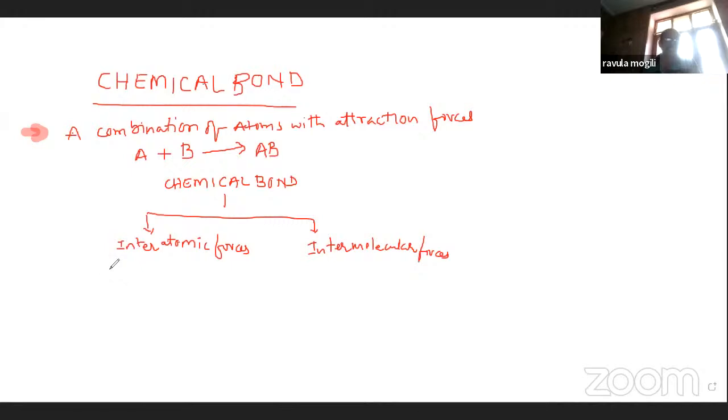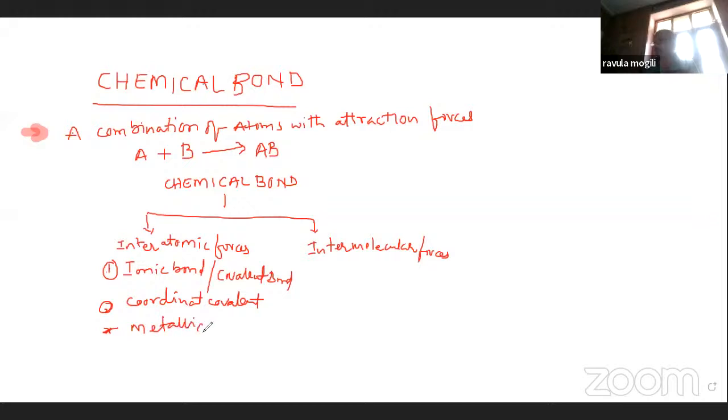Interatomic forces are mainly ionic bond, covalent bond, coordinate covalent bond, and one more, called metallic bond.